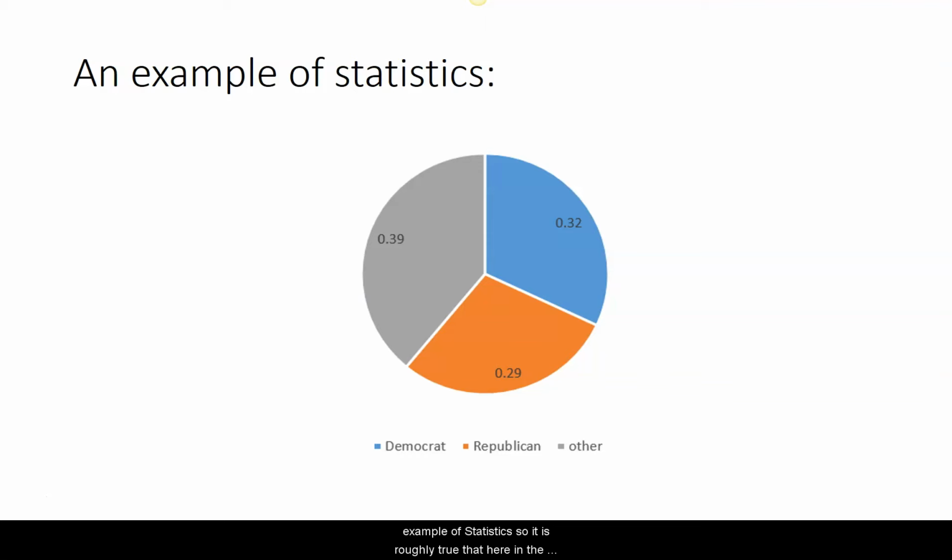An example of statistics. So it is roughly true that here in the United States about 29% of voters are Republican, 32% Democrat, and an astonishing 39% something else, which is truly amazing during elections. And of course, we had an election in 2016, and of course another one in 2020. We see a remarkable fight for that gray middle. It's really interesting to consider that nearly 2 in every 5 people is not affiliated with either party. And of course, that's the sort of mushy middle that political ads are aimed for.